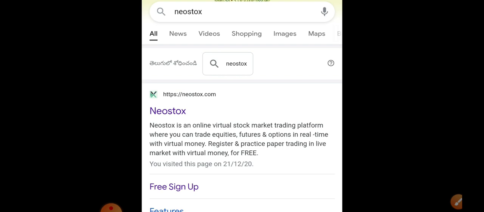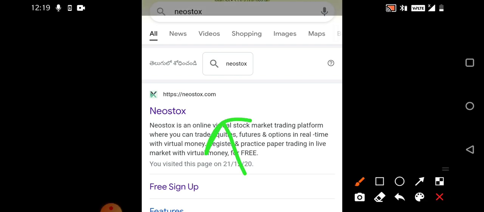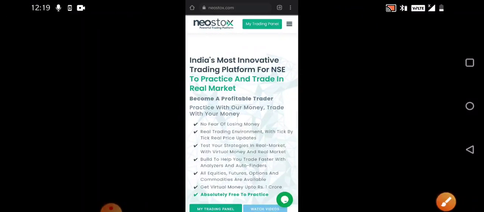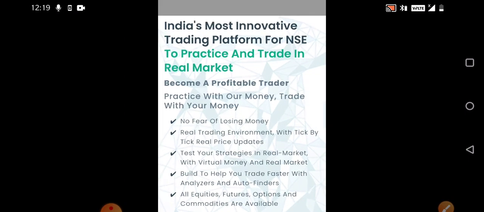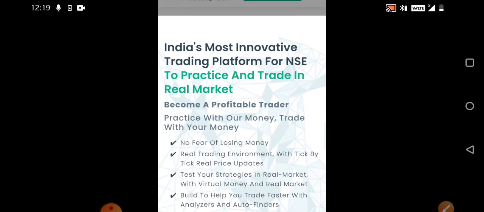So first you need to go to Google and directly type NeoStocks. Once you type NeoStocks, you'll find one website called neostocks.com. Simply click on that particular website. Once you click on it, this sort of interface opens, where you will see India's most innovative trading platform for NSE to practice and trade like a real market.